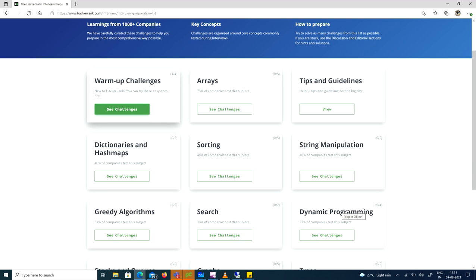What I've observed is that most of the companies do ask questions from dynamic programming, and it covers everything. You have to use every data structure, whatever you know, and there can be multiple ways of writing a program. We'll try to see how we can optimize our program. Those things we'll practice now. For now, we'll just be starting with warm-up challenges.